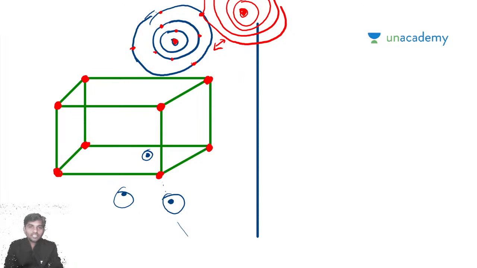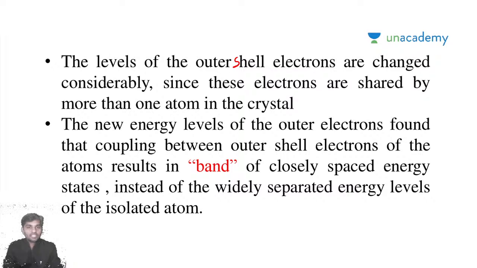So these electrons are shared by the atoms. When these electrons are shared by the atoms, their energy levels will not be the same. The new energy levels of the outer electrons come from coupling between the outer shell electrons of the atoms, and that is called a band.